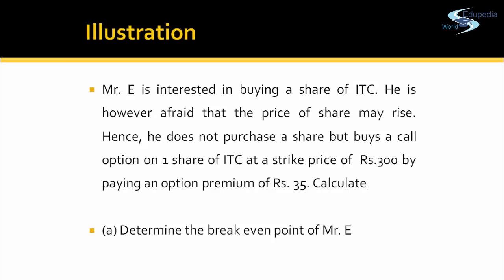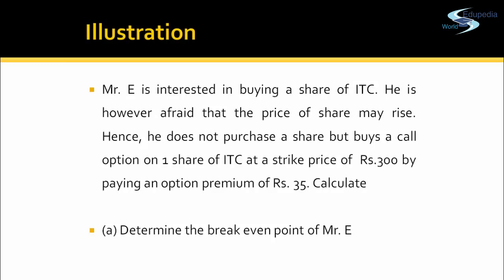So when you are expecting that Mr. E will get benefit, let's say the market price is 350. He has a right that he can buy that share at 300 and can sell that share at 350, because the market price is 350, making a profit of rupees 50.